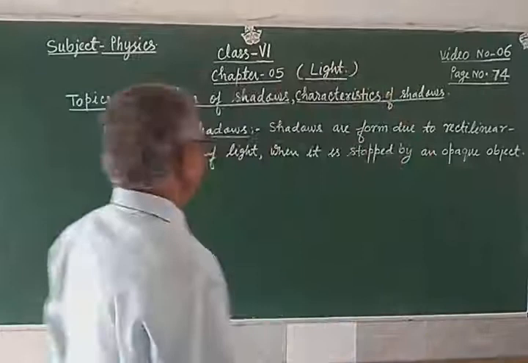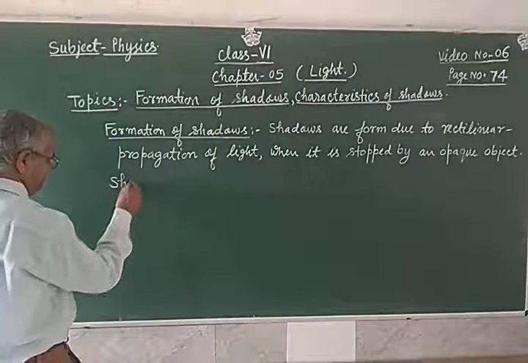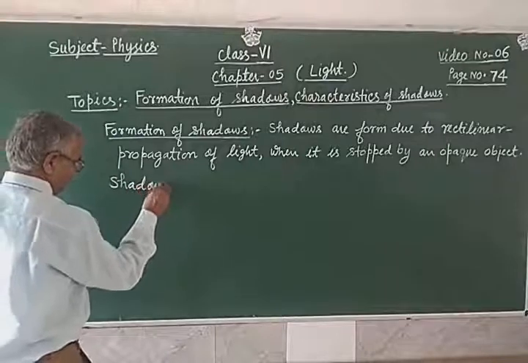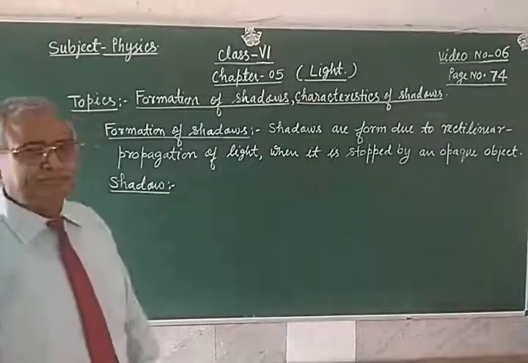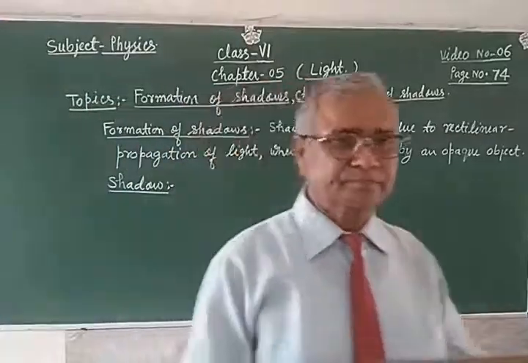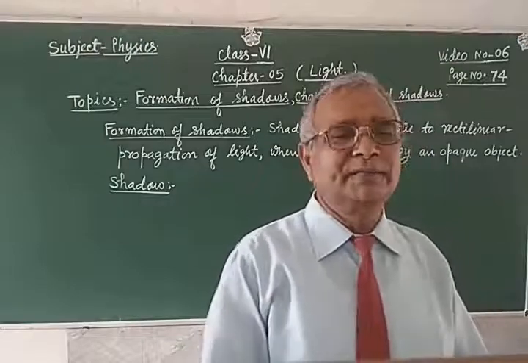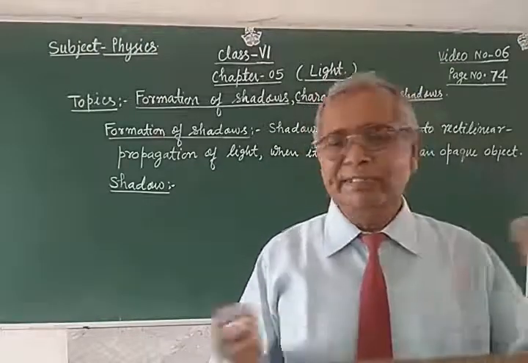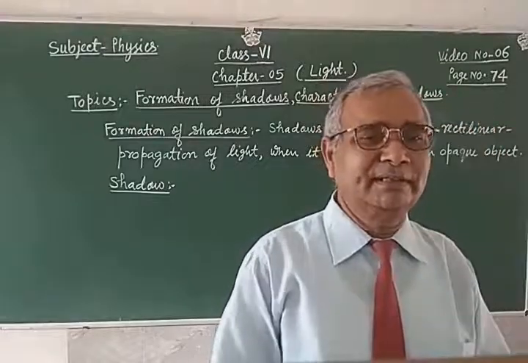Now the question is, what is a shadow? We will write down the definition of shadow. You know that a dark region is formed behind the object whenever the light is stopped by the object.